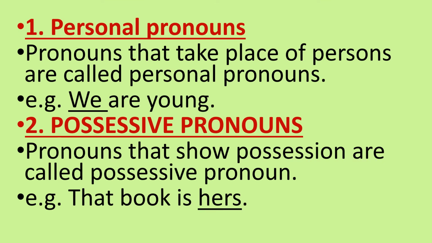So, the first type was personal pronouns. What are personal pronouns? Personal pronouns are the pronouns which are used for persons. Okay, pronouns that take the place of persons are called personal pronouns, in which I told you that there are some rules which you have to keep in mind. For example, we can say we are young. In this, we is a personal pronoun. Okay. Second one is possessive pronouns. Pronouns that show possession or ownership are called possessive pronouns. For example, that book is hers. In the sentence, hers is a possessive pronoun.